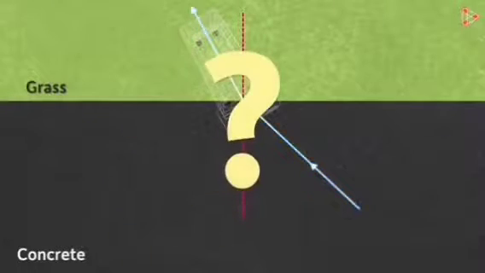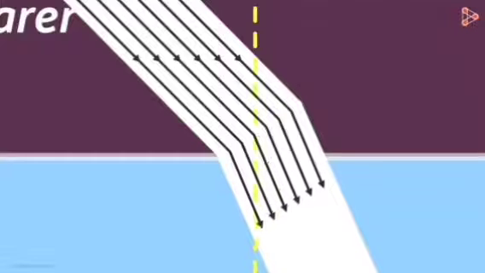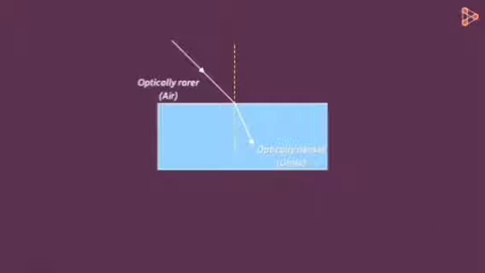Why am I telling you all this? It's because one can think of bending of light in the same way. When light is obliquely incident on the surface of an optically denser medium, its speed decreases and it bends towards the normal. Part of the beam that enters optical medium first slows down, making the entire beam change the direction towards the normal. Now let me ask you a question. How will the direction of light change when it enters an optically denser medium to an optically rarer medium? Will it move towards or away from the normal?